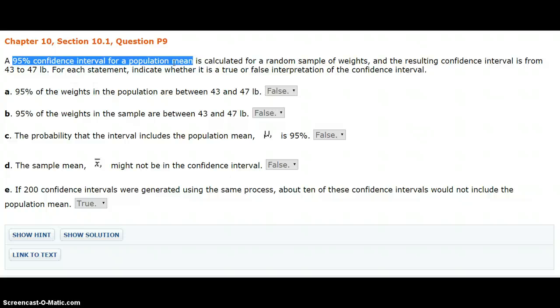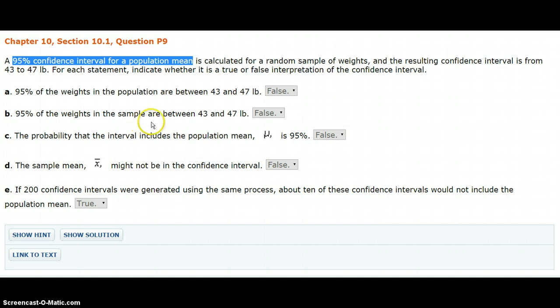That's what we're really trying to estimate. So using our sample, we're coming up with an estimate for that parameter, that population mean. We don't know anything about the individual weights. So this is not a true statement.